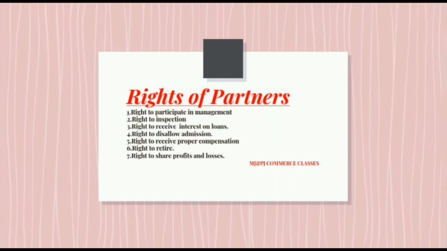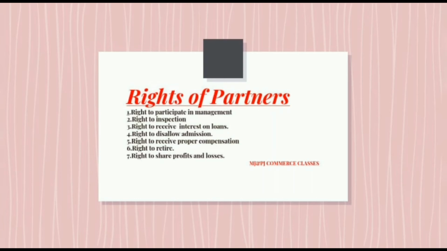Second one, right to inspection. Each and every partner has the right to inspect the books of accounts. That means whatever books of accounts are maintained in a partnership business, every partner can check or inspect them at any time. Then third one, right to receive interest on loans. If any partner has given any loan amount to the partnership business, then that particular partner has the right to get a fixed rate of interest for the loan granted to the firm.